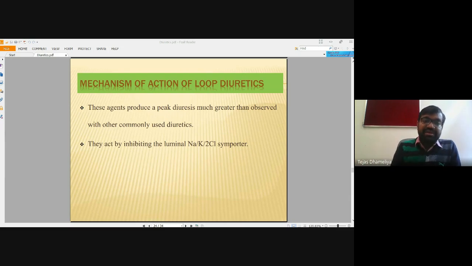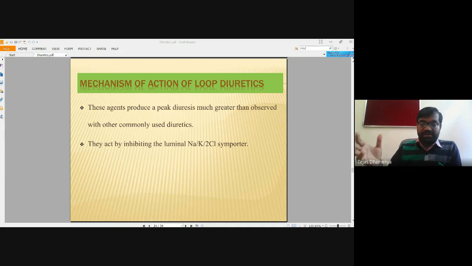Other diuretics we might have to give 3 times a day, but loop diuretics we only have to give 2 times a day, either a first dose in the morning and a second dose in the evening. That way, even in a patient of hypertension, these diuretics are the choice of drugs because they reduce afterload and preload. A heart patient generally has cardiac deficiency, and the heart has to pump blood to all parts of the body.